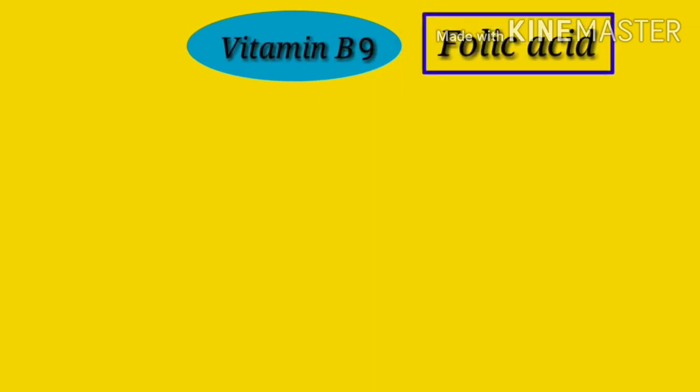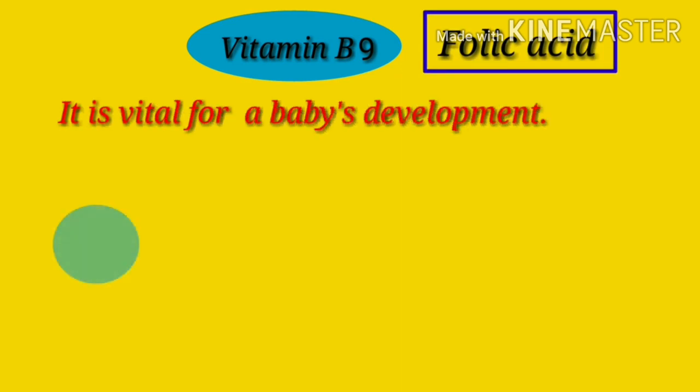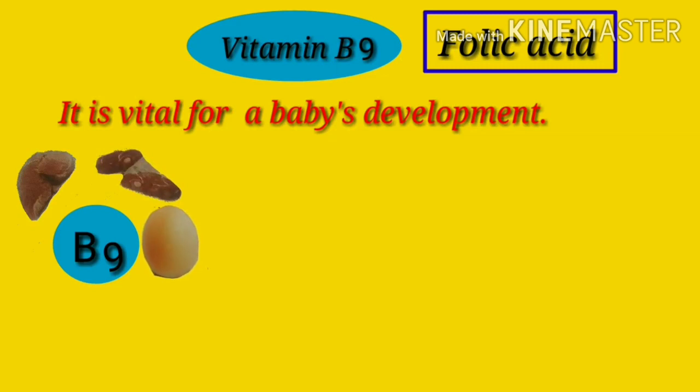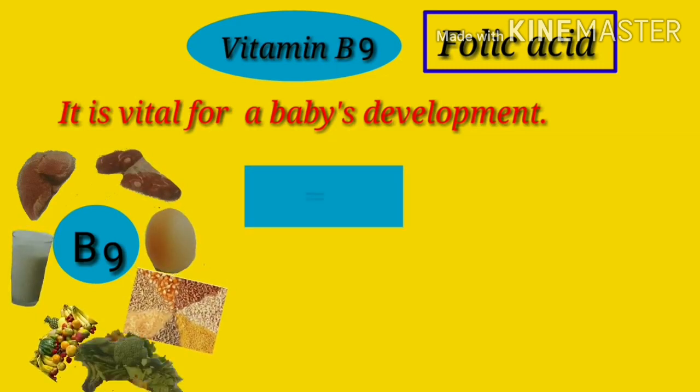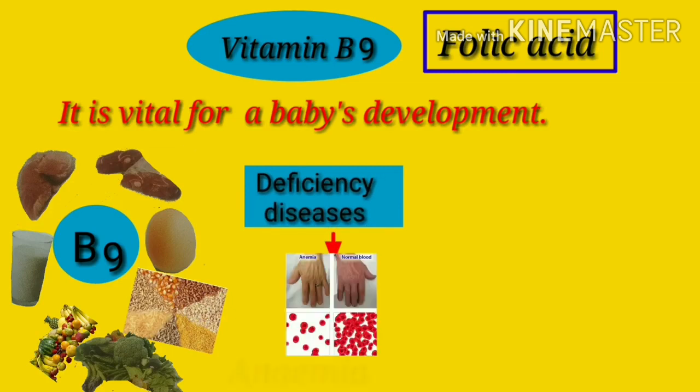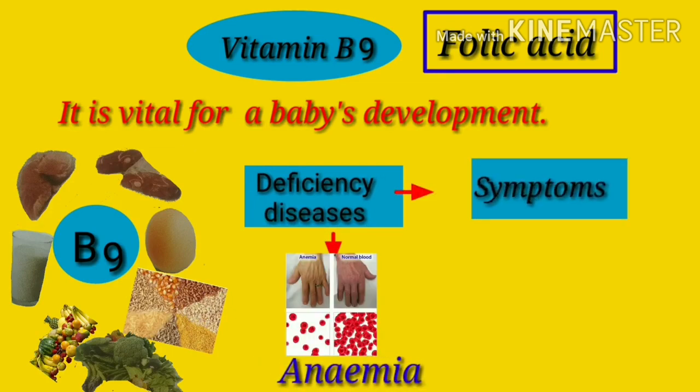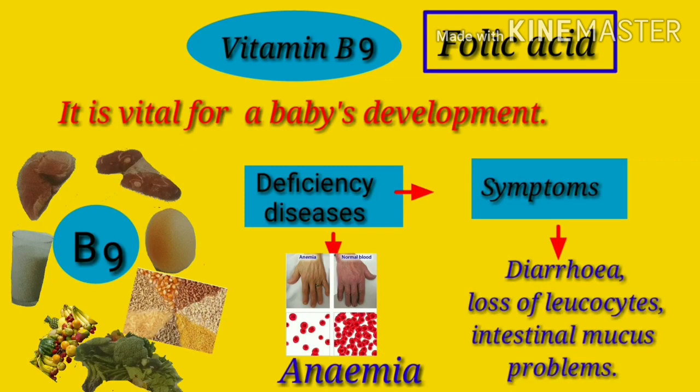Next, vitamin B9. B9 is also called folic acid. We can find it in liver, meat, eggs, milk, fruits, cereals, and leafy vegetables. Deficiency disease is anemia, and it also plays a vital role for the baby development. Symptoms: diarrhea, loss of leukocytes, intestinal mucus problems.